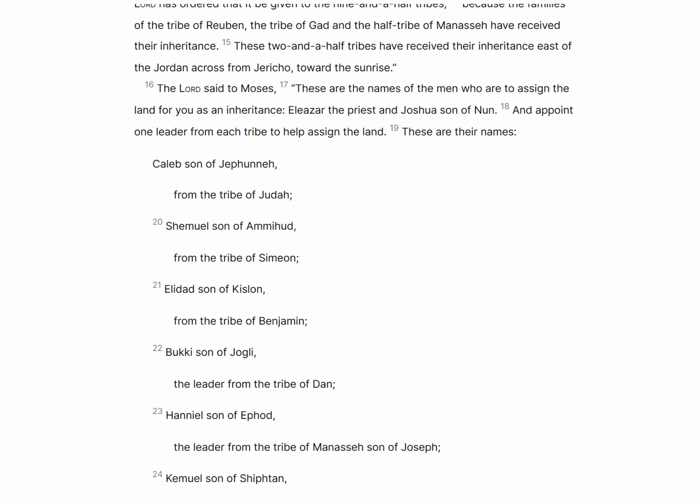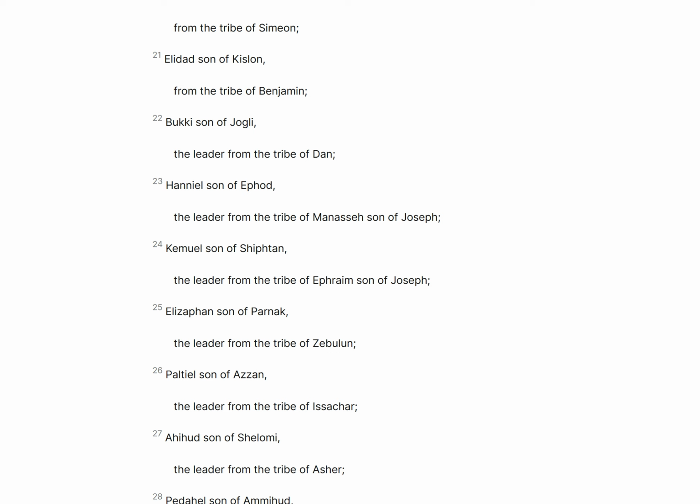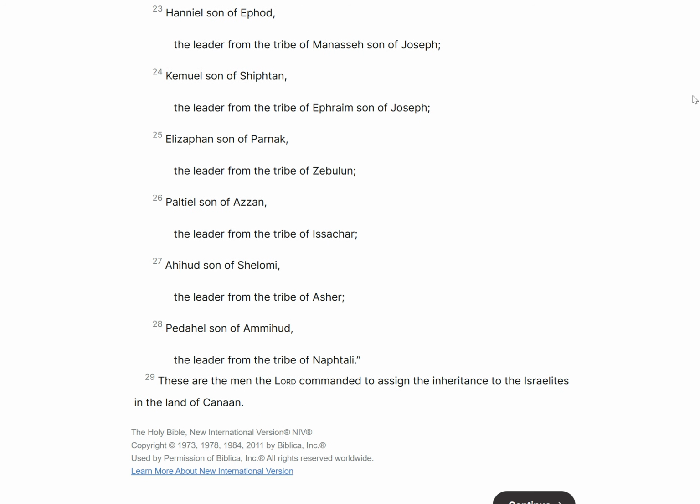These are their names: Caleb son of Jephunneh from the tribe of Judah, Shemuel son of Ammihud from the tribe of Simeon, Elidad son of Kislon from the tribe of Benjamin, Bukki son of Jogli, the leader from the tribe of Dan, Haniel son of Ephod, the leader from the tribe of Manasseh son of Joseph, Kemuel son of Shiphtan, the leader from the tribe of Ephraim son of Joseph, Elizaphan son of Parnak, the leader from the tribe of Zebulun, Paltiel son of Azzan, the leader from the tribe of Issachar, Ahihud son of Shelomi, the leader from the tribe of Asher, Pedahel son of Ammihud, the leader from the tribe of Naphtali.